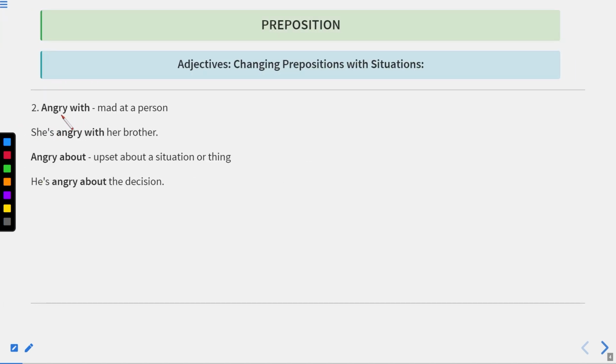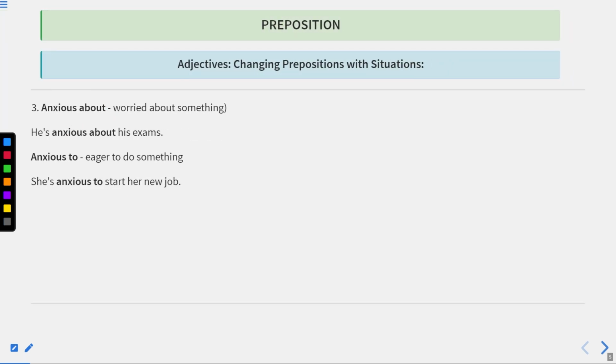Here is a phrase, that is angry with. Now we can use angry with and angry about. Angry with is used when we are mad at a person. She's angry with her brother. It means because of some behavior by her brother, she's annoyed with him. Angry about means upset about a situation or thing. He's angry about the decision. It means he did not like the decision. Now let us move to the next one.